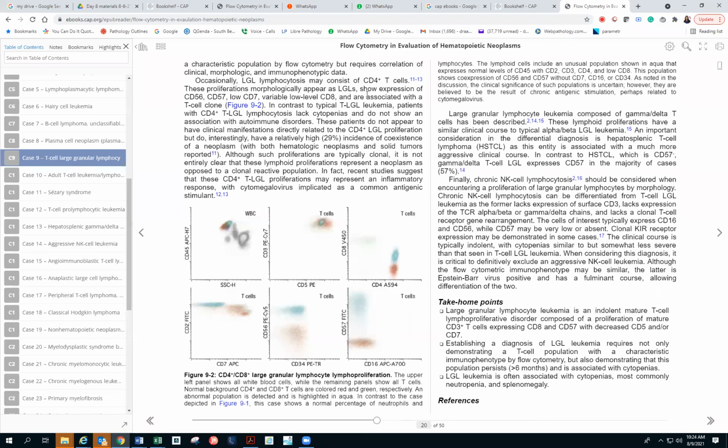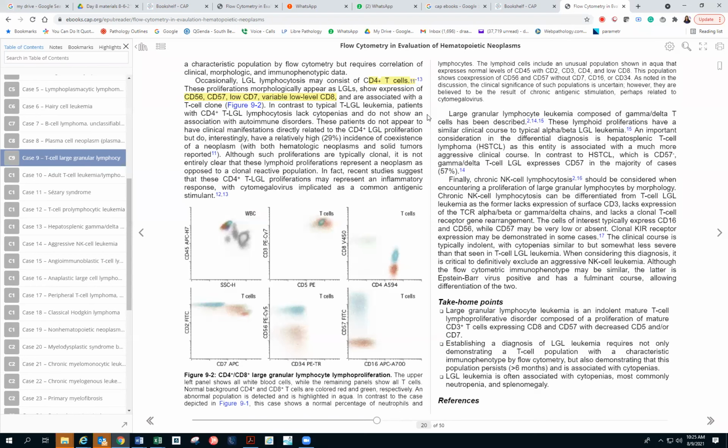Occasionally, LGL lymphocytosis may consist of CD4 T cells. So we know that LGL is more of CD8. Occasionally, they are saying there can be CD4 T cells, and the proliferation, however, will again show expression of CD56, CD57, low CD7, and variable or low expression of CD8. So basically, all of these features are going to help you when it is a CD4 positive T cell.